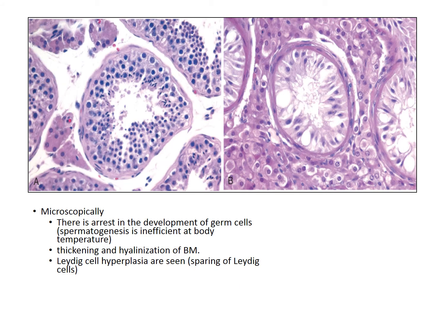Microscopically, there is an arrest in the development of germ cells. Spermatogenesis is inefficient at body temperature. There is thickening and hyalinization of the basement membrane, and Leydig cell hyperplasia is seen.